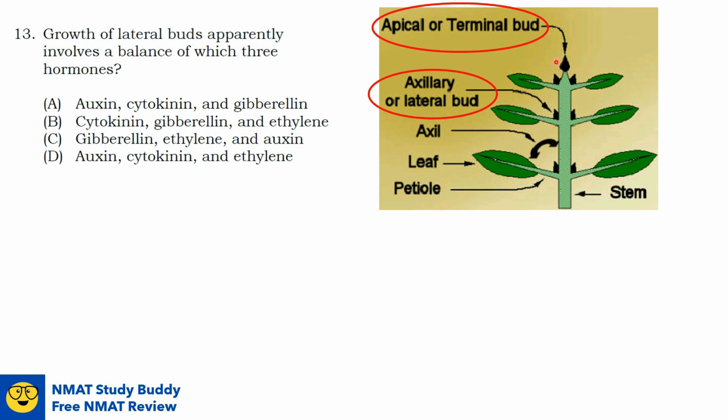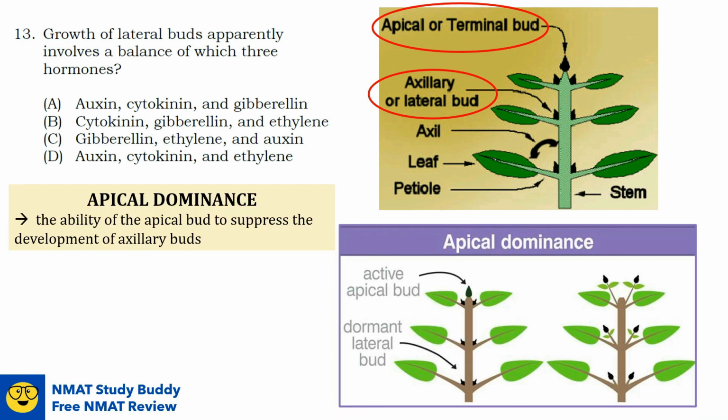So for us to understand the growth of the lateral buds, let us first discuss a very important concept, which is the apical dominance. Apical dominance is the ability of the apical bud to suppress the development of the axillary buds.